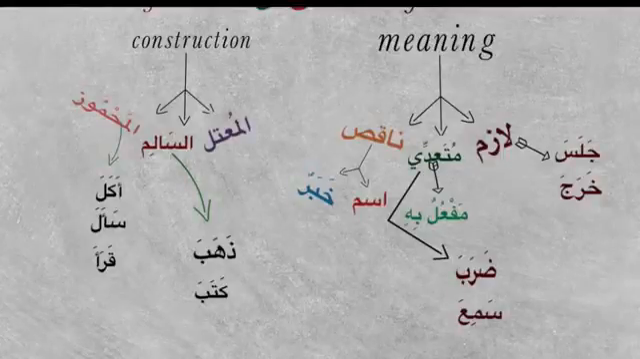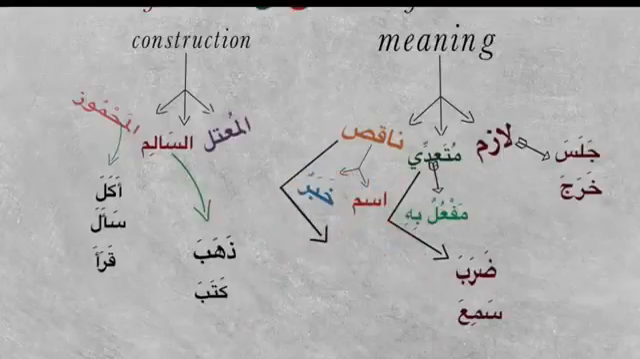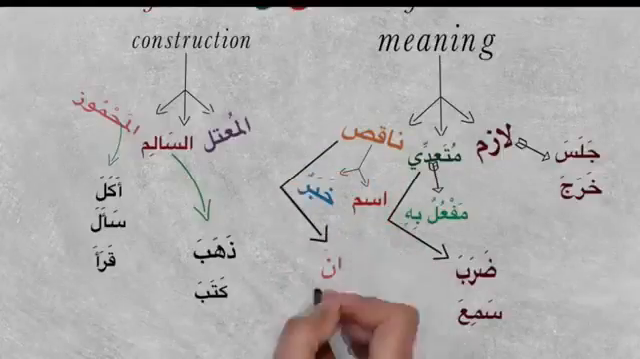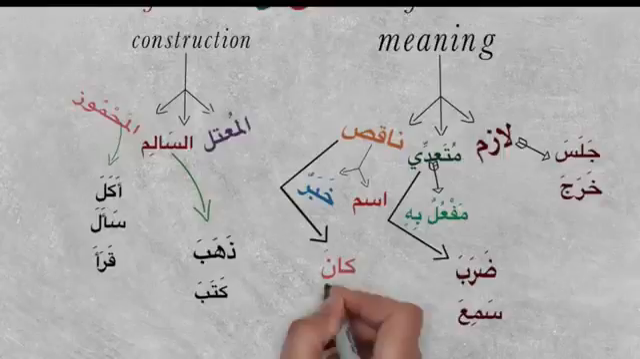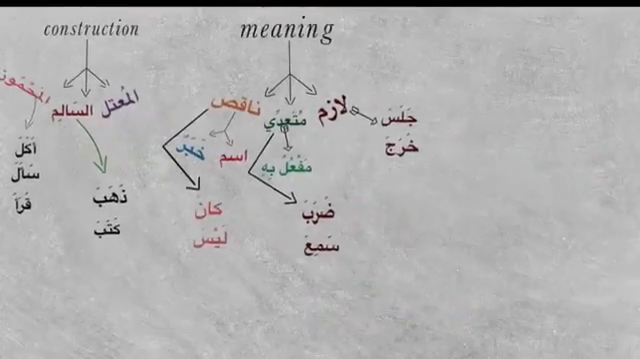Then we have learned about naqis, which is our own laisa and kana, which will have ism and which will have khabar. So this is upon the meaning.